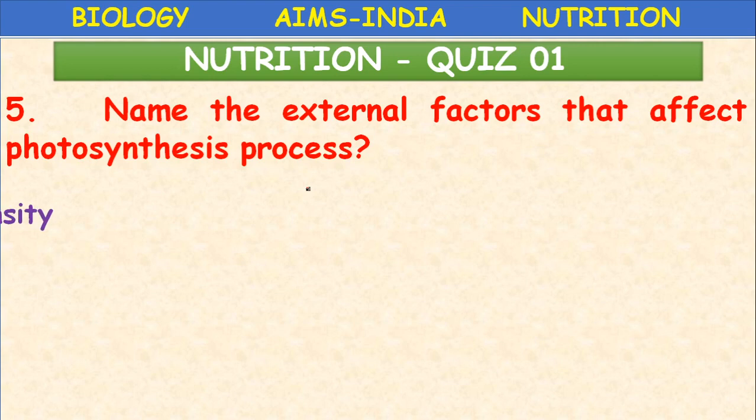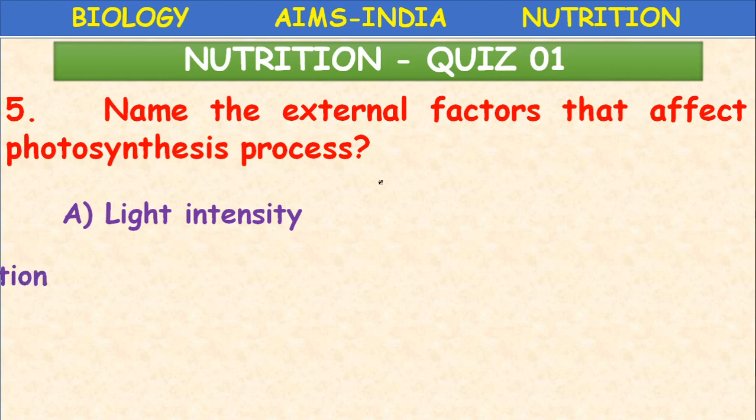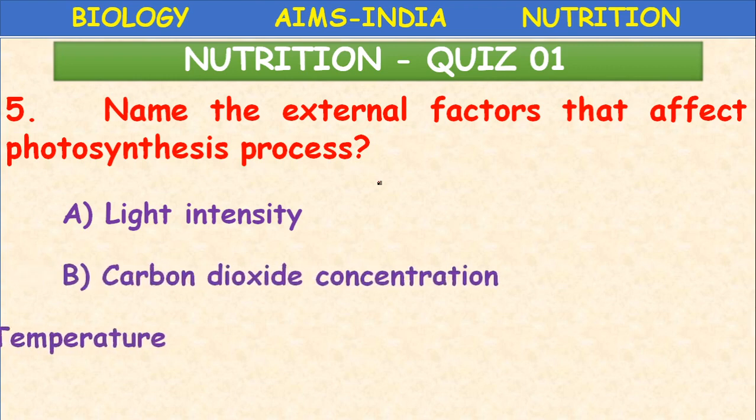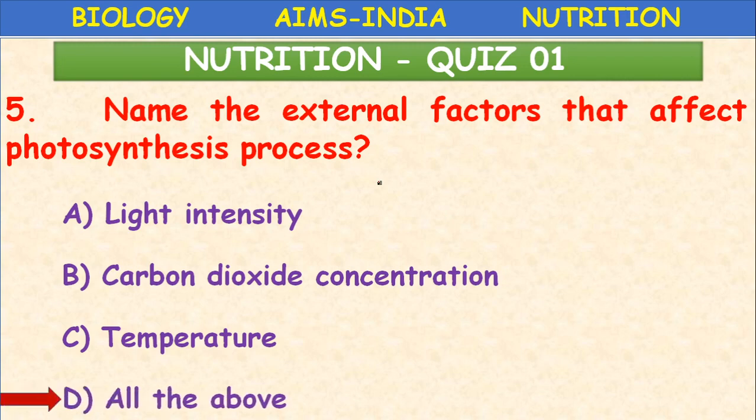Next, name the external factors that affect photosynthesis process. Light intensity, carbon dioxide concentration, temperature, all of the above. So external factors means the factors which are available from outside. Okay, light is available from the atmosphere, carbon dioxide is available from the atmosphere, temperature also from the atmosphere.